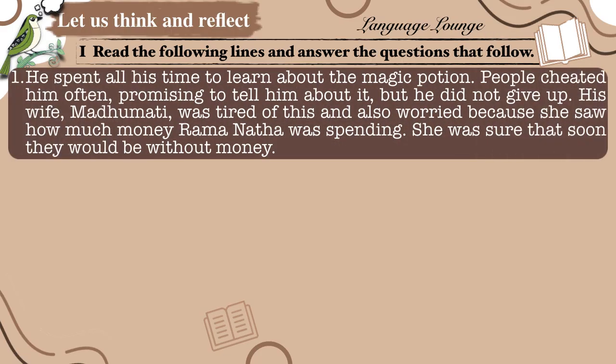He spent all his time to learn about the magic potion. People cheated him often, promising to tell him about it, but he did not give up. His wife, Madhumati, was tired of this and also worried because she saw how much money Ramanatha was spending. She was sure that soon they would be without money. Based on this, let's reflect on Ramanatha's motivation.